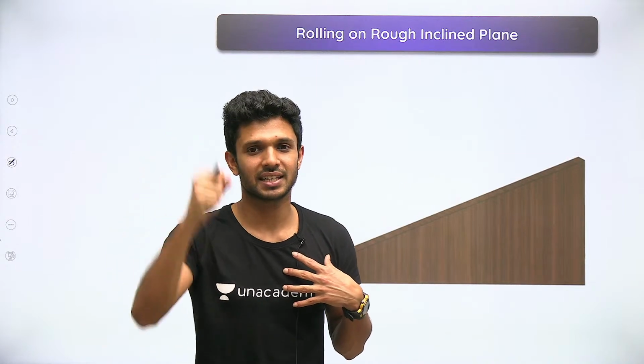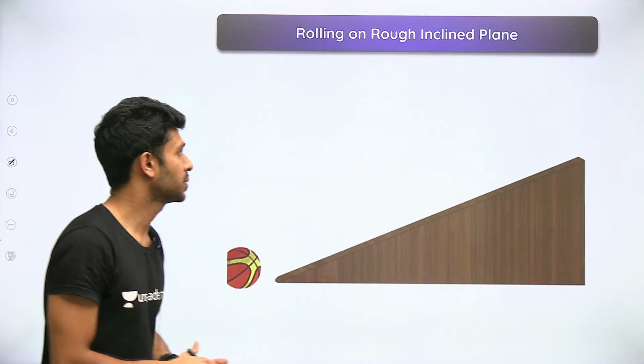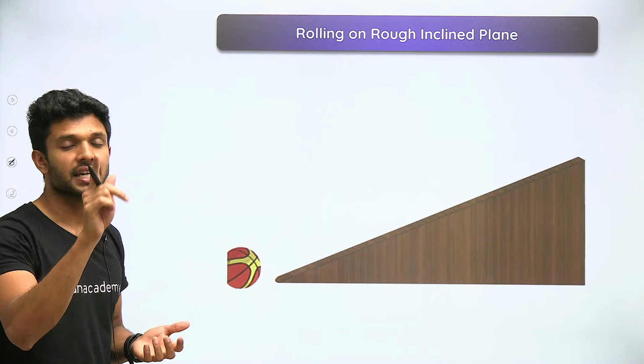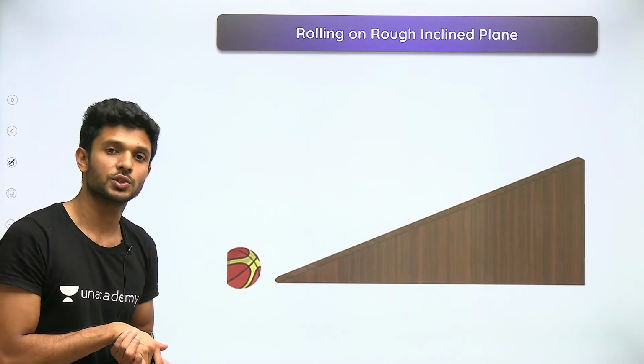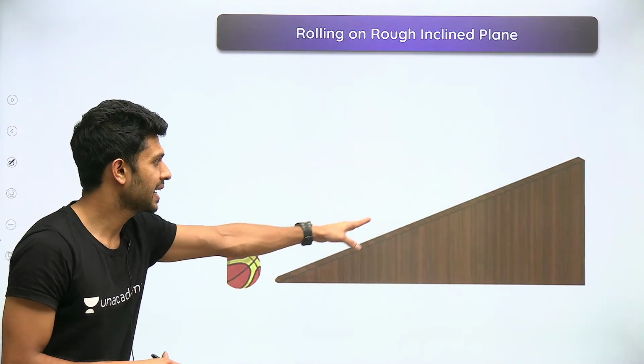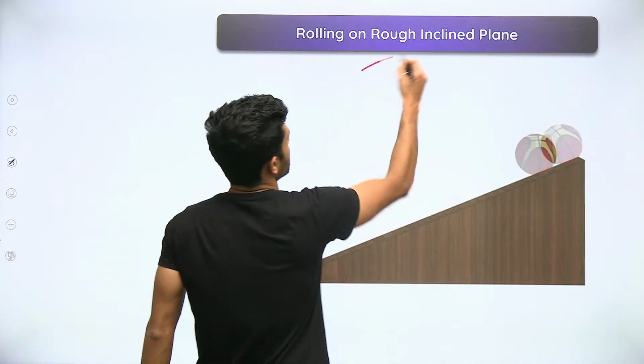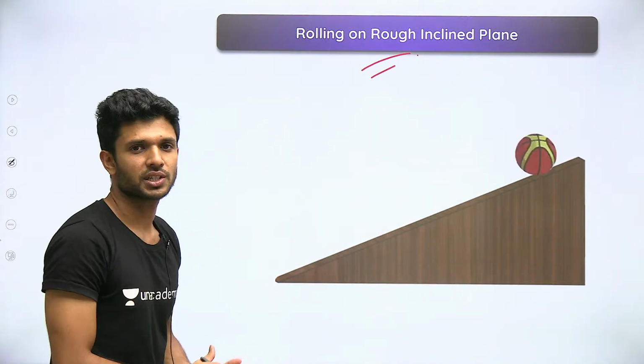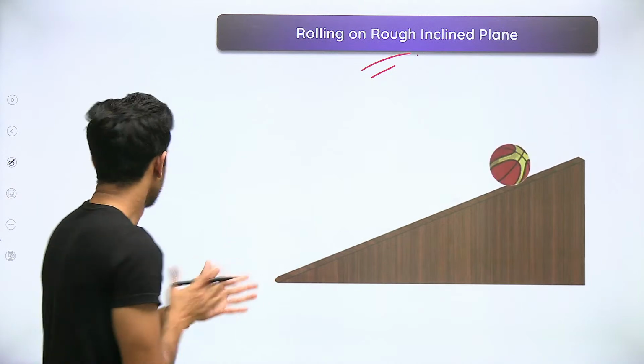Like all the time, let's crack it and understand this particular concept of accelerated rolling motion on an inclined surface, which is a rough surface. मतलब there is also friction acting. बहुत सारी चीज़ें होने वाली हैं. Okay, देख ले.